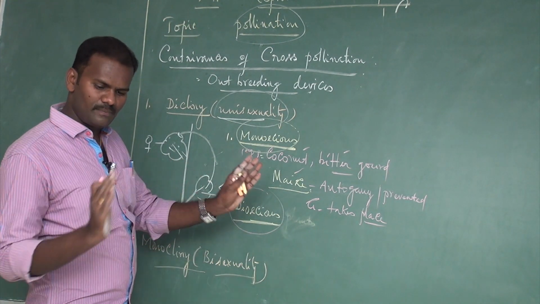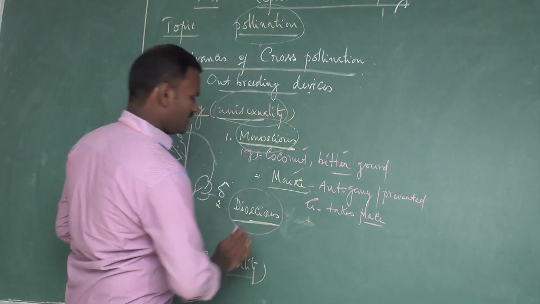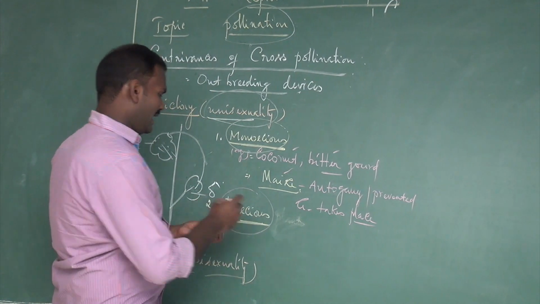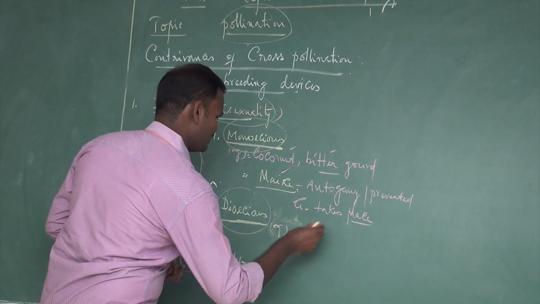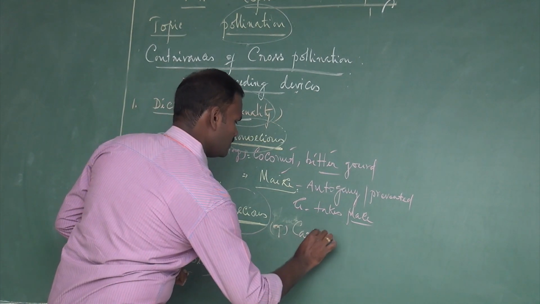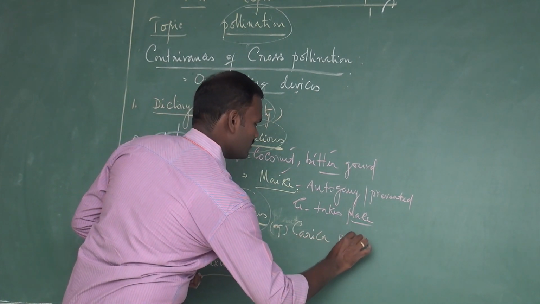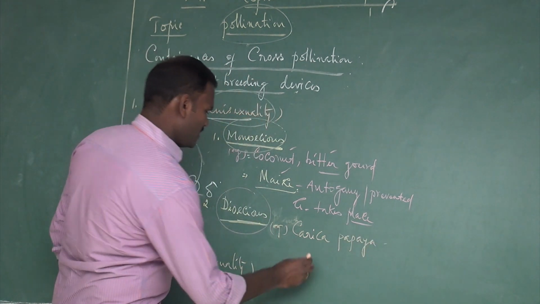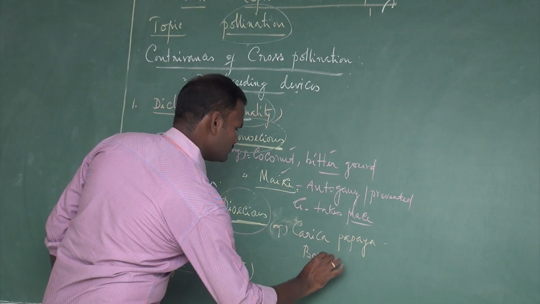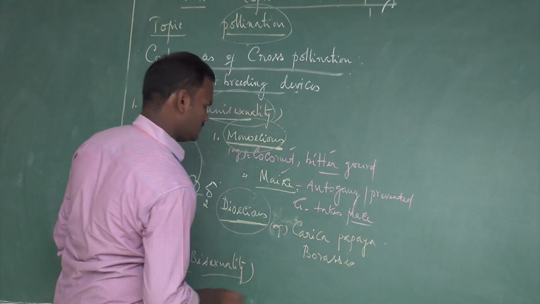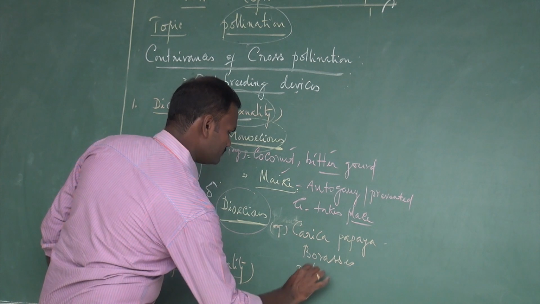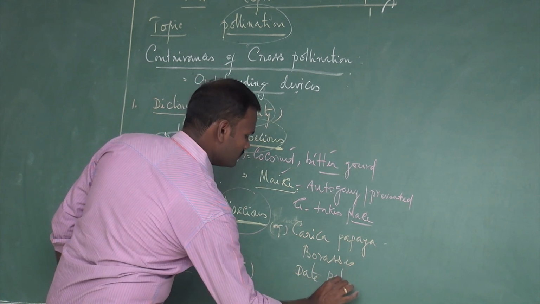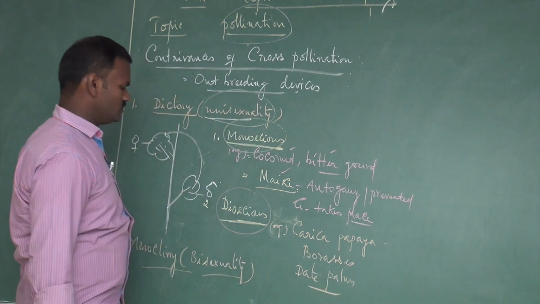Both sexes are on separate plants. Take Carica papaya, for example. Carica papaya is the binomial of papaya. Another one is Borassus, then date palm. These are examples of dioecious plants.